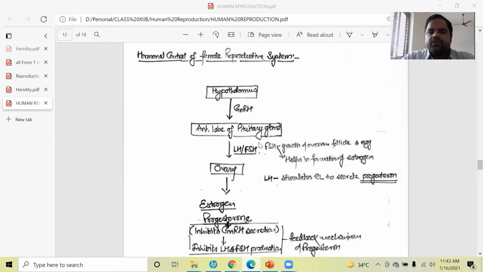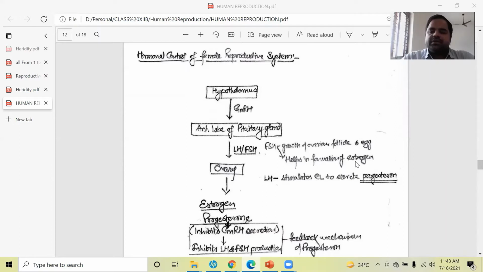So FSH, follicle stimulating hormone, is inducing the growth of ovarian follicle and egg, and also it is helping in the formation of estrogen. As you know that estrogen is considered as the primary female hormone.